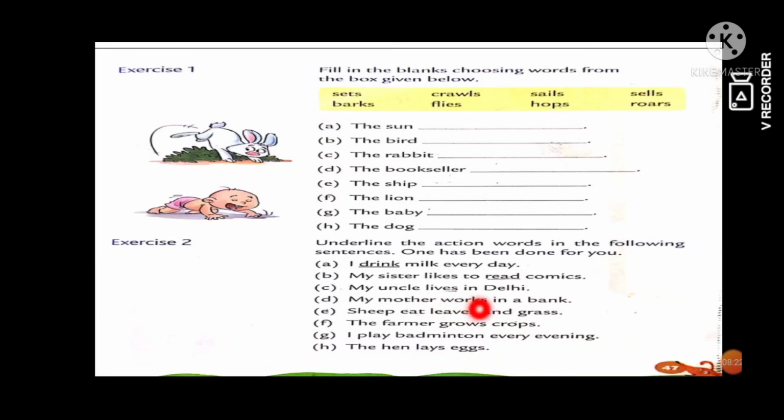So you can underline here. G, I play badminton every evening. Now in this sentence, which one is action word? Play. P-L-A-Y, play. And H, the hen lays eggs. So which one is action word here? Lays. L-A-Y-S, lays. So you can underline here.